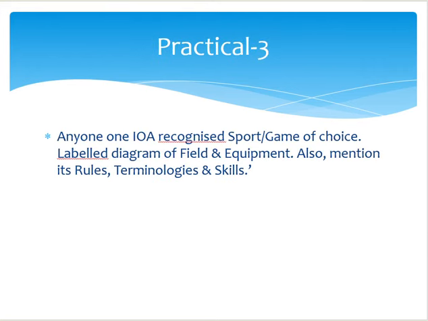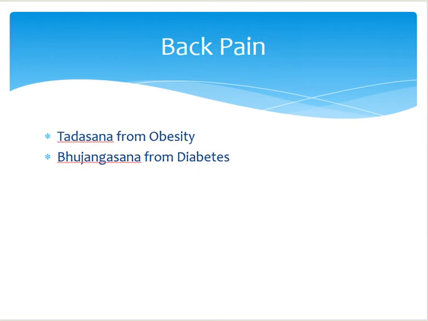So practical three, coming on to practical three. Now the concept was where you can write all these asanas from. These asanas are all mentioned in Yoga as Preventive Measure for Lifestyle Disease, chapter number 3. From there also you can write the number of asanas or the asanas which you want.